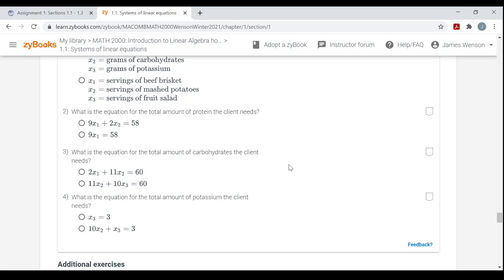Okay, and that was it. All right, that's it for section 1.1. You saw all the participation activities. I didn't complete them all. You're going to do that. And you saw that there was only one challenge activity, and again I didn't complete it. You should complete that. And you're not going to see exactly the same problems I saw, right? But the way you do them is the same.